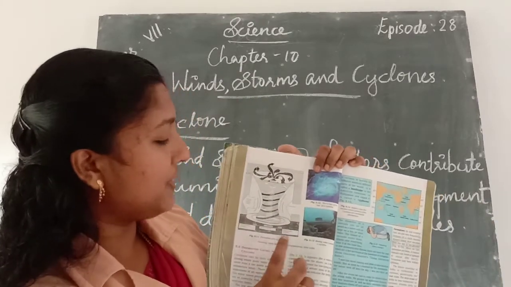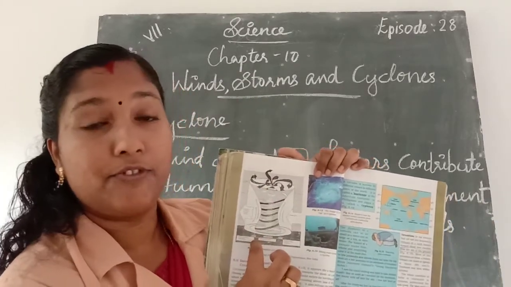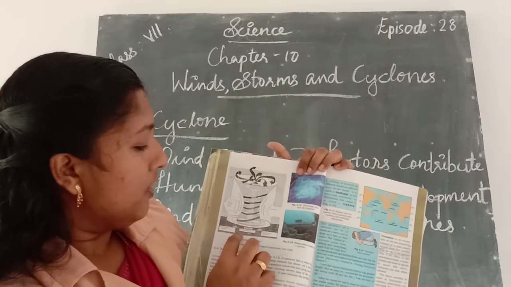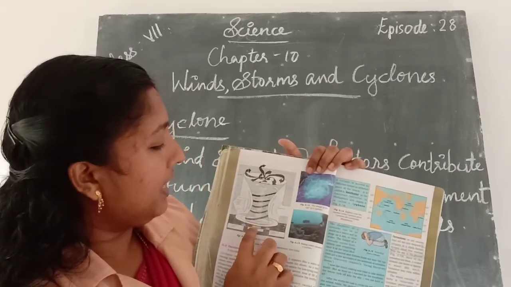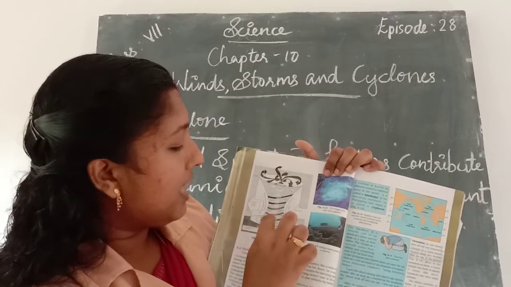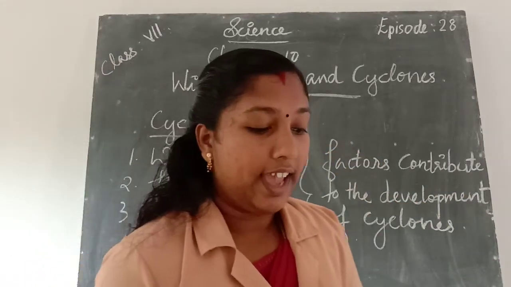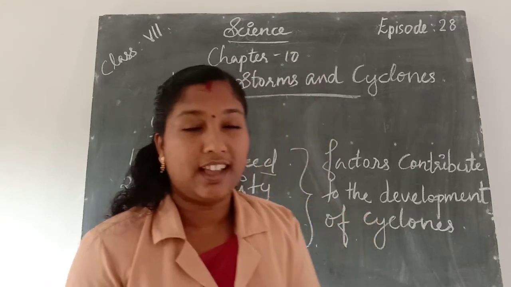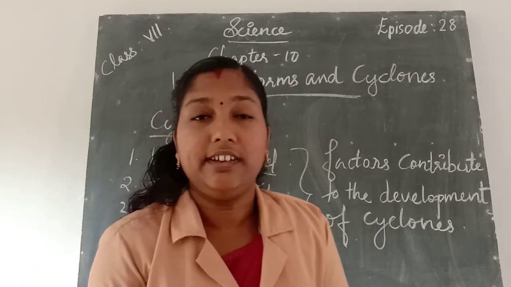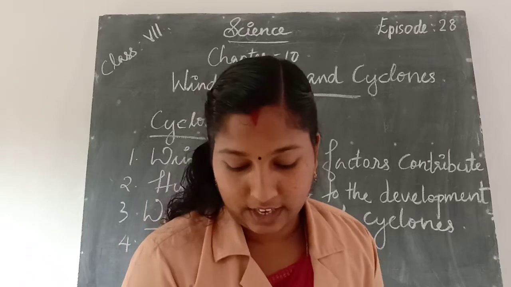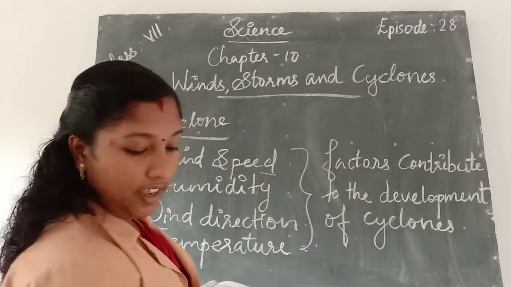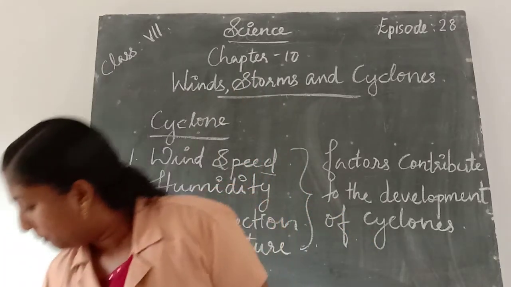The formation of a cyclone. The figure represents the formation of a cyclone. From this figure we can identify that the cyclone contains an eye. The center of a cyclone is a calm and quiet area.